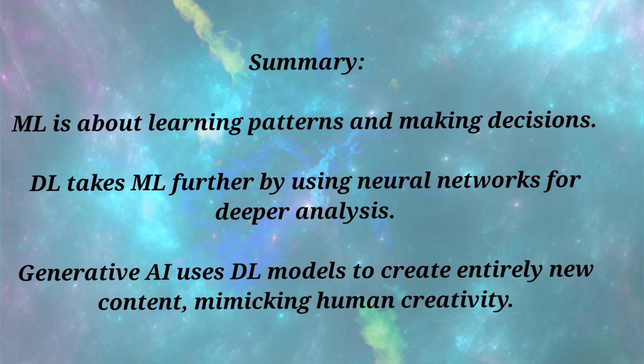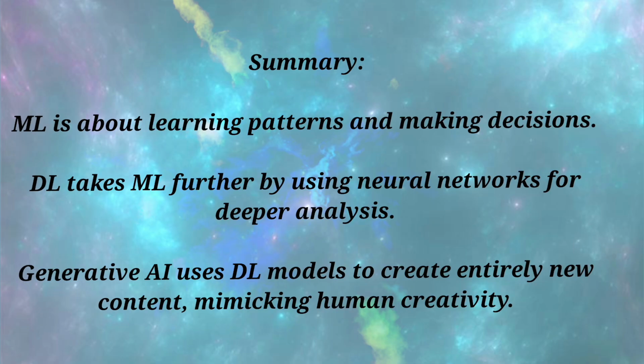So we can summarize in this way: ML is about learning patterns and making decisions. DL, deep learning, takes machine learning further by using neural networks for deeper analysis, and generative AI uses deep learning models to create entirely new content mimicking human creativity.